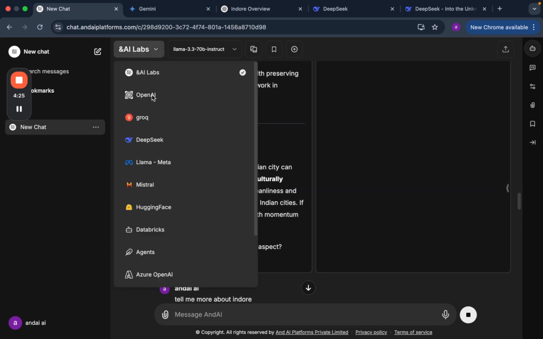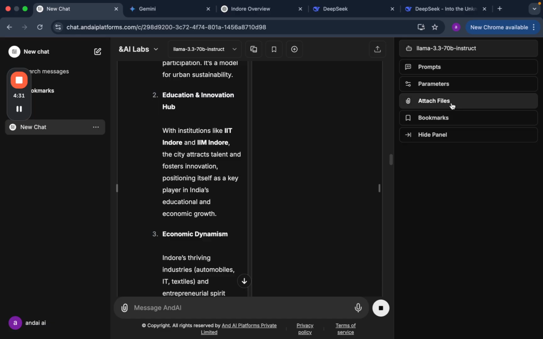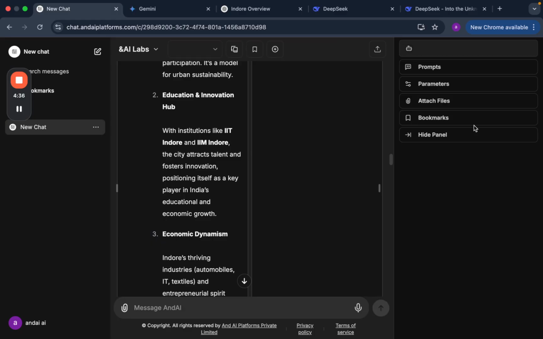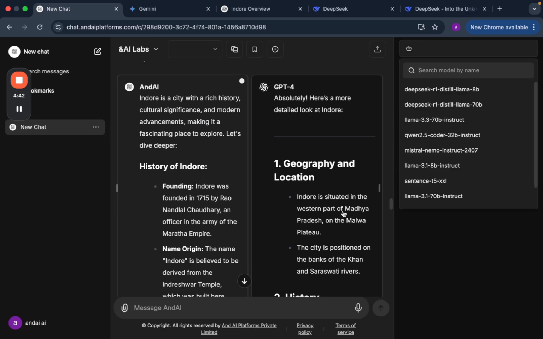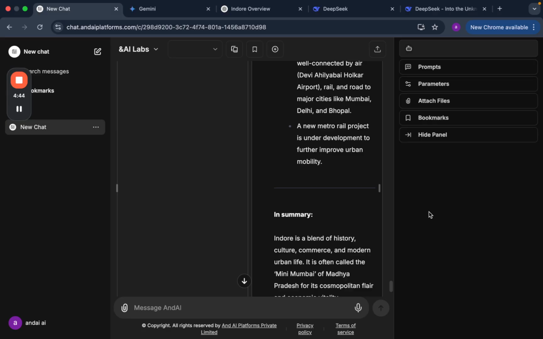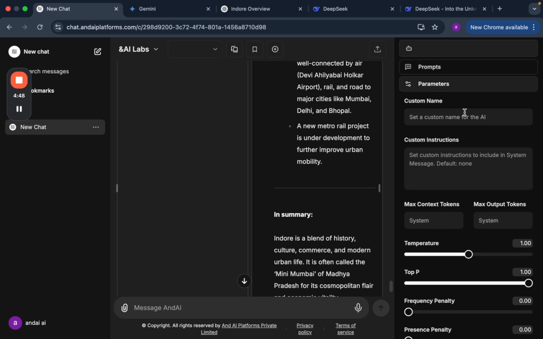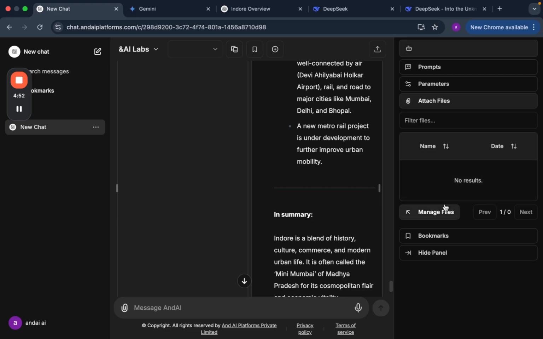But apart from all the 58 models, there is one more beautiful thing which chat provides. That is, you can create your own agents. You can come over here, go to the agent section, and start making your own agents. I'll scroll down a little to have a look at the options, so that we can come to the prompt, add your own prompt, have your own parameters, attach your own files via which you can have a knowledge base, and there are many more things which you can do.